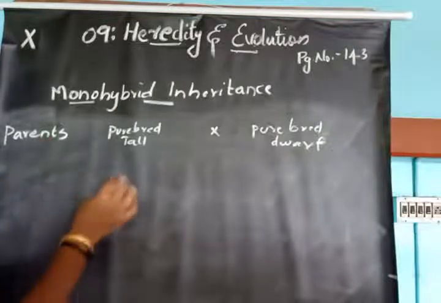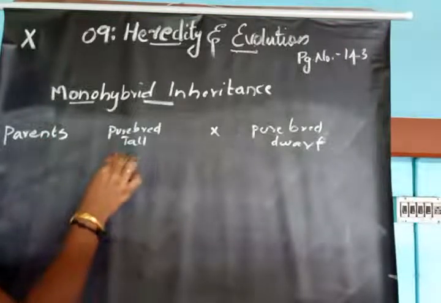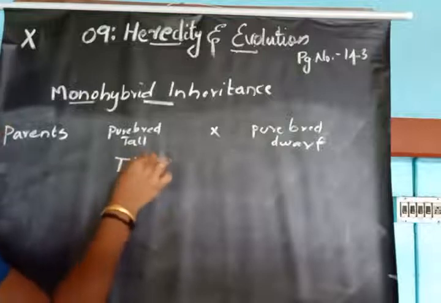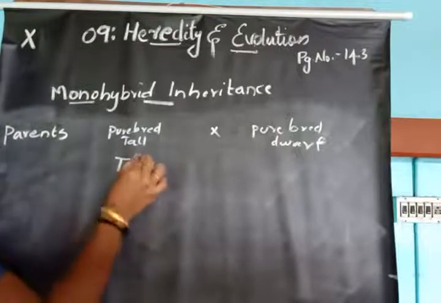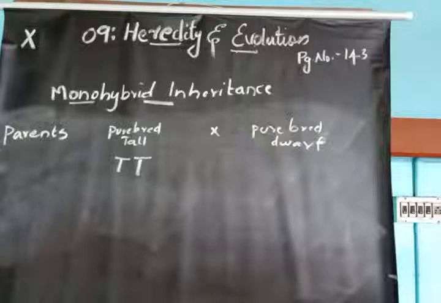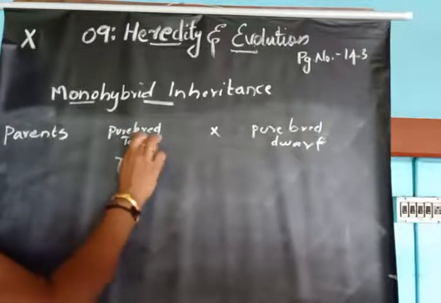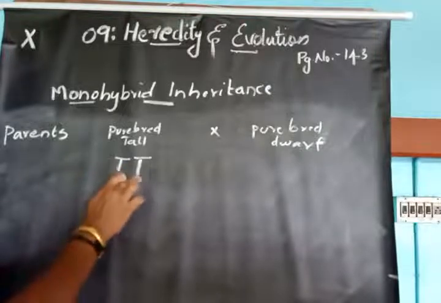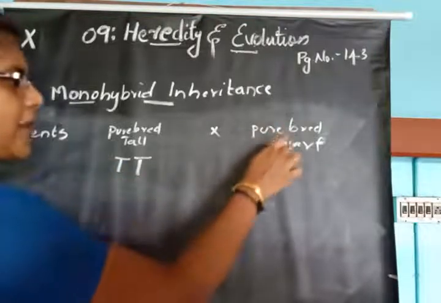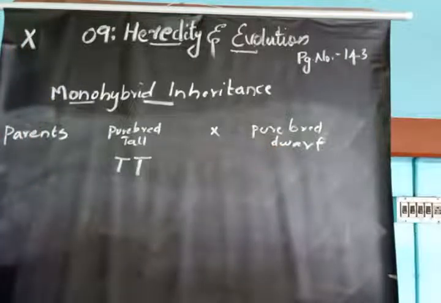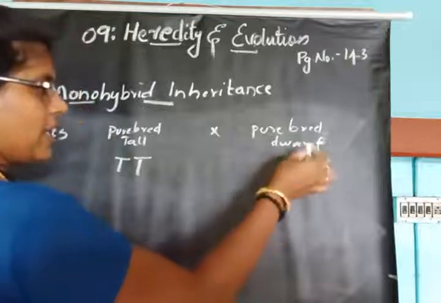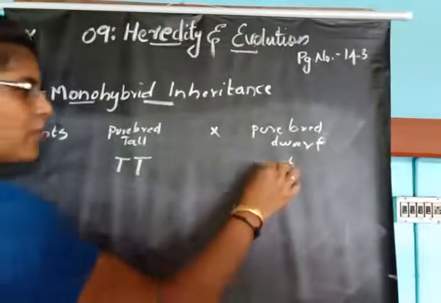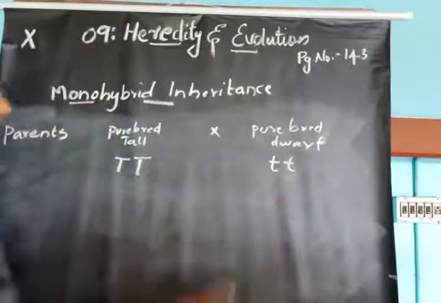The factor or gene responsible for tallness is capital T. This is pure breed, so we write both the same, capital T, capital T. Pure breed dwarf means the gene responsible for dwarf is small t, and since it is pure breed, we write small t, small t.